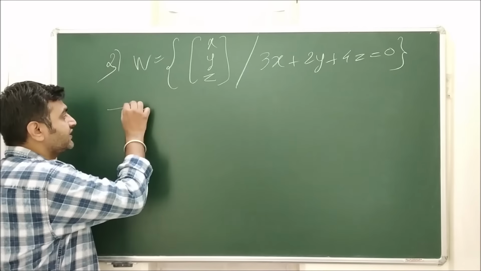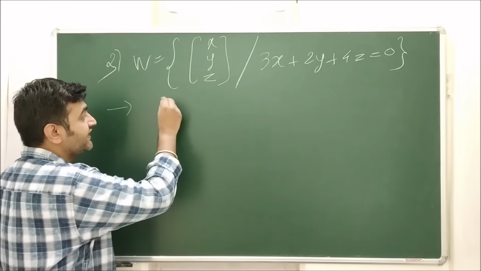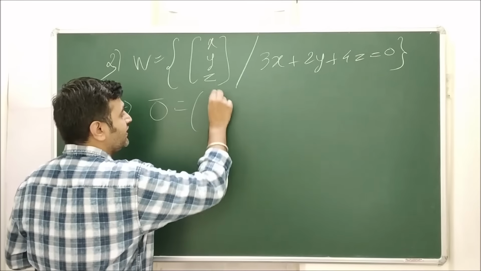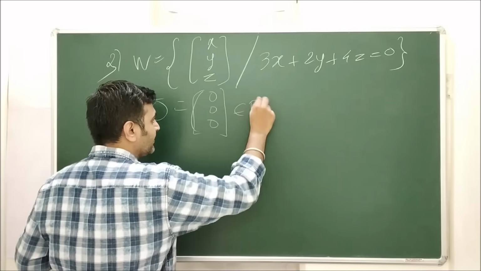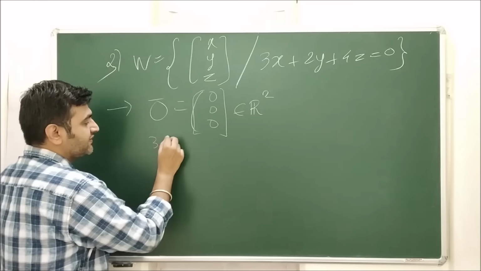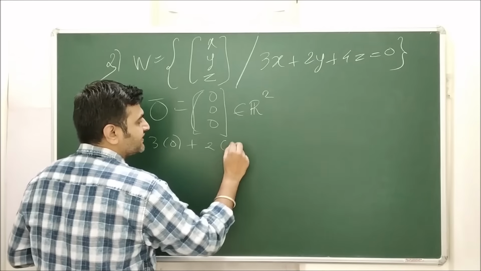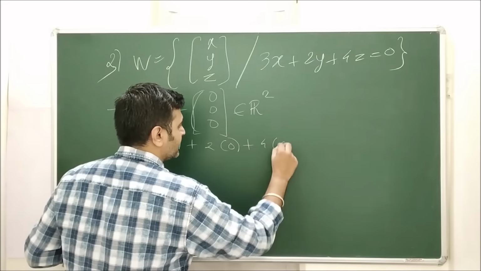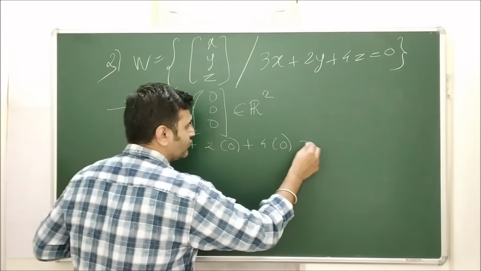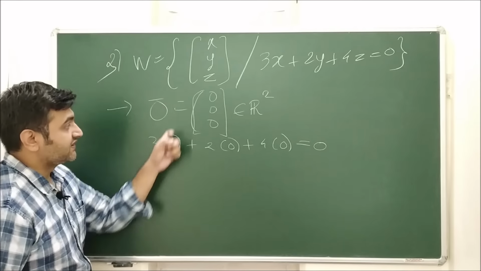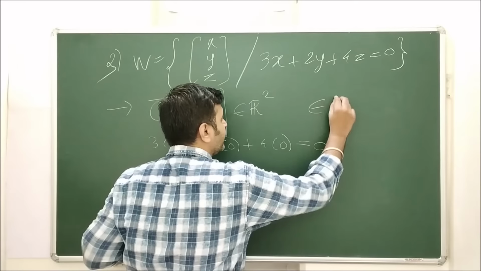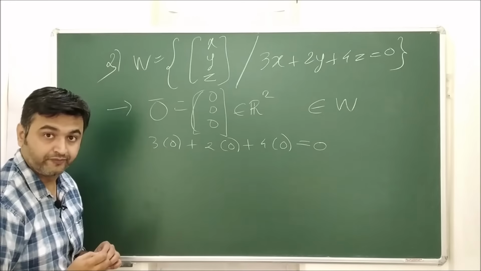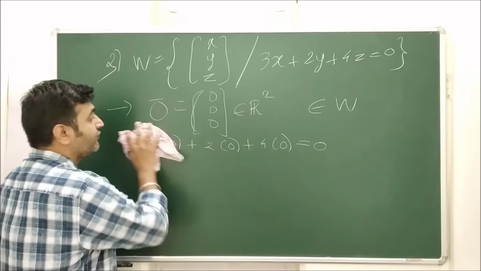Okay, so first you need to check whether the 0 vector belongs to this set. What is a 0 vector in R3? With respect to the standard operations, 0, 0, 0 is the vector in R3. And 3 times the first component plus 2 times the second component plus 4 times the third component, what is this equal to? 0. So yes, 0, 0, 0 satisfies this equation. Therefore this vector indeed belongs to W. Fine. Now let's go for the second property.